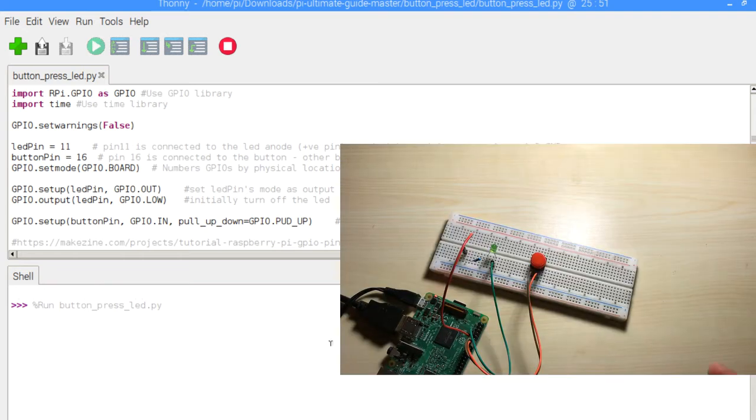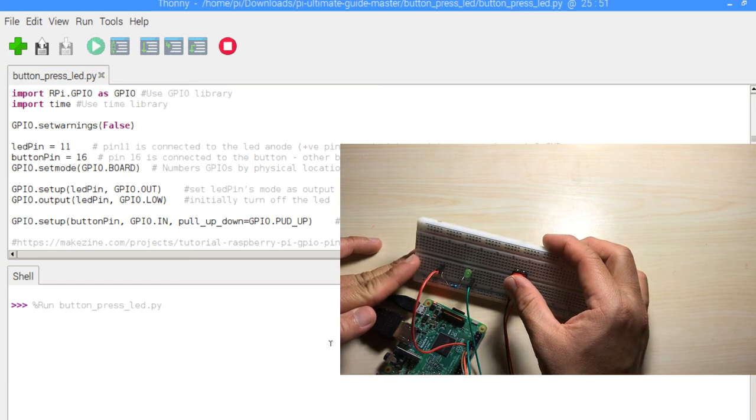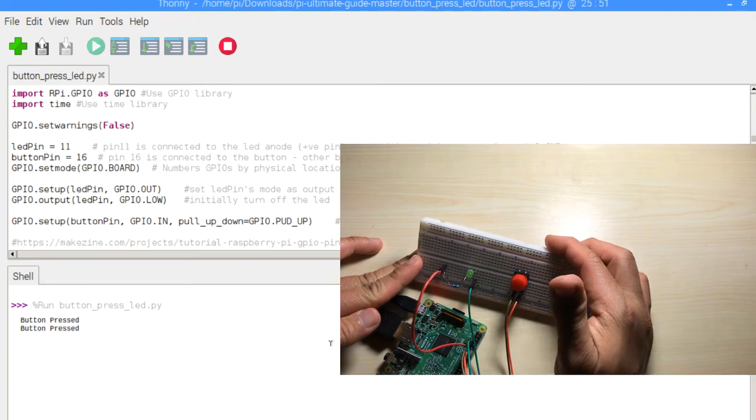Now I'm going to press the button for our circuit, and notice what happens. There's our LED, it's lighting. So when you press the button, our LED comes on, and as I remove my hand from the button, the LED goes off.